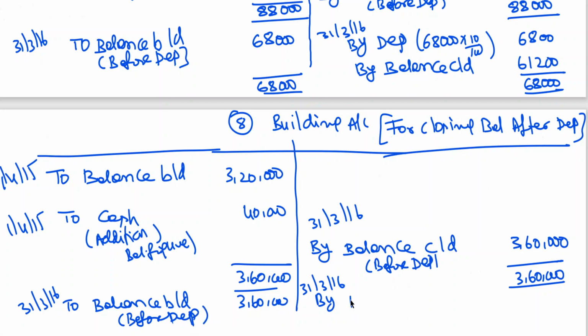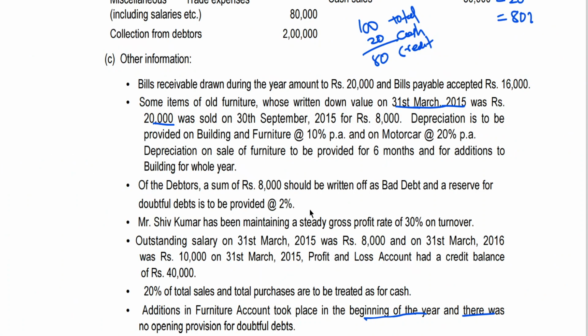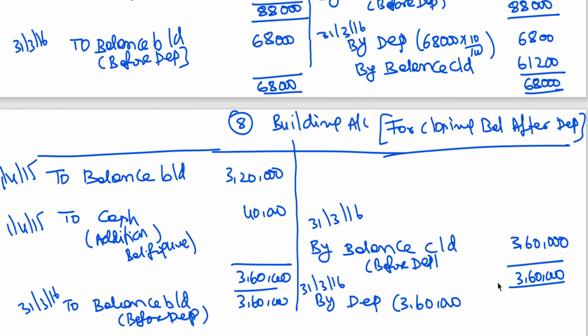So by depreciation, you know that 3,60,000 at the same 10% is the depreciation. We have learned this. What is the rate of depreciation for building and furniture? 3,60,000 into 10% comes to 36,000, leaving 3,24,000.